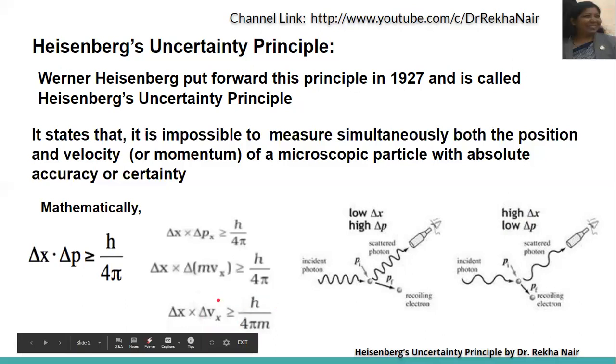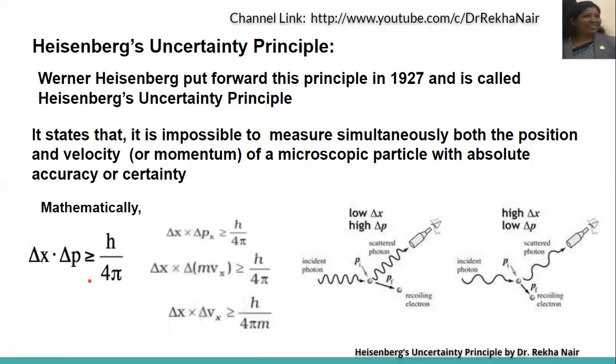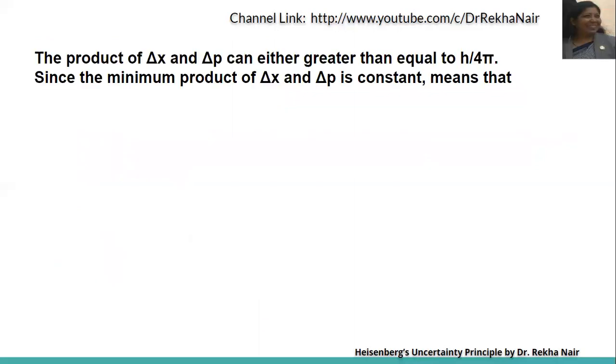So we can say that it is impossible to measure simultaneously both position and velocity, or else position and momentum. This cannot be measured simultaneously for a microscopic particle with absolute accuracy or certainty. The product of delta x and delta p is greater than or equal to h upon 4 pi. It means that the minimum product of delta x and delta p is constant, or we can say delta x is inversely proportional to delta p.